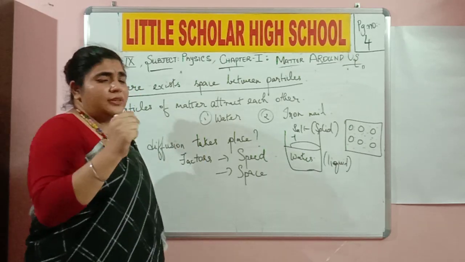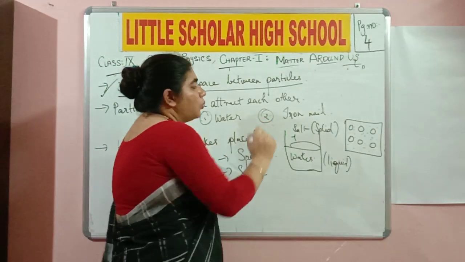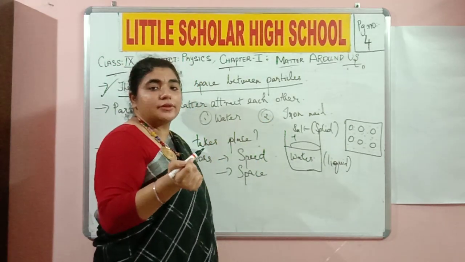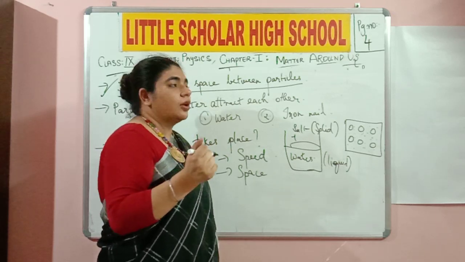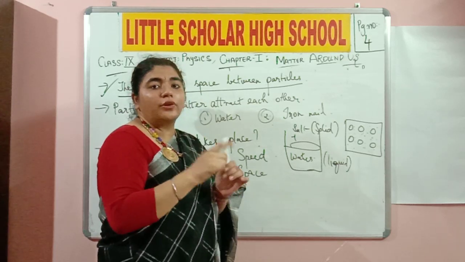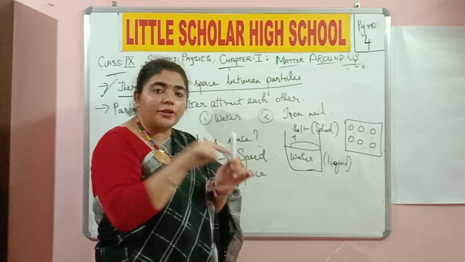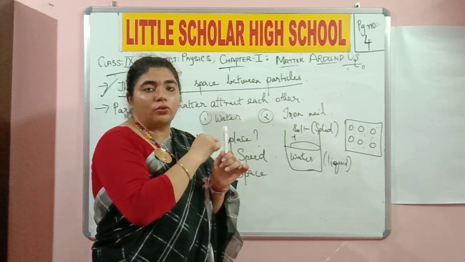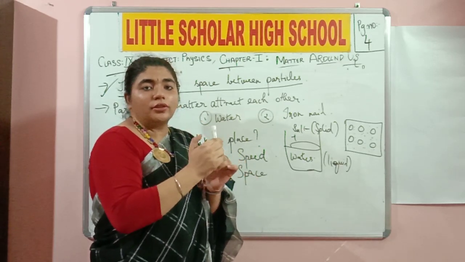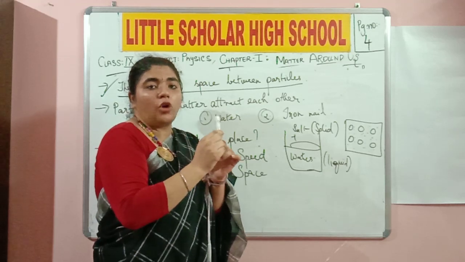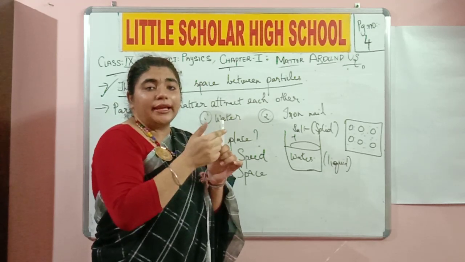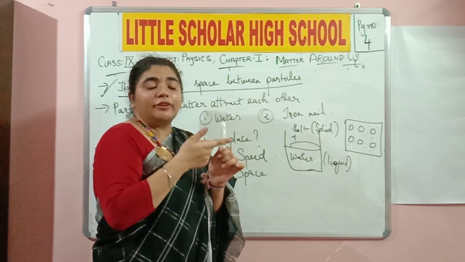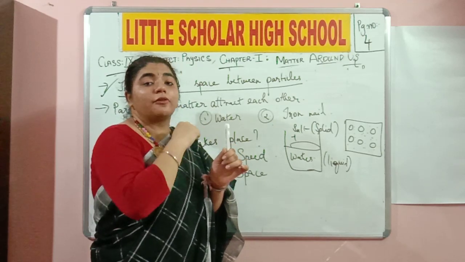So there's one more point. The second example that we are going to discuss is the iron nail. Now if I take an iron nail and I try to move my finger through it, can I pass my finger through the iron nail? No, because it is a solid and the molecules inside it are tightly and compactly packed. They leave me no space so that I can pass my finger through it.